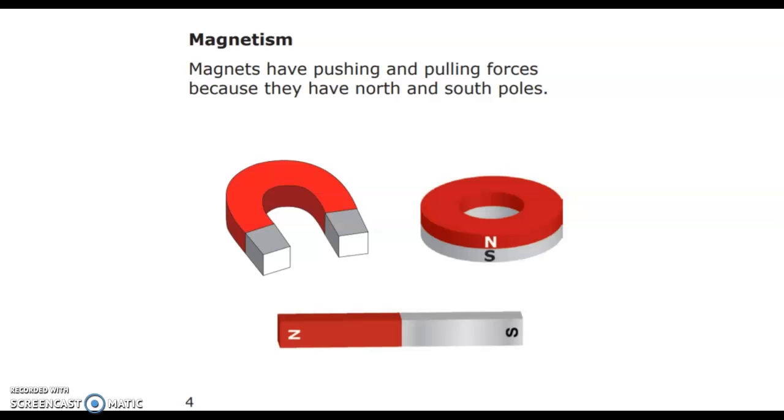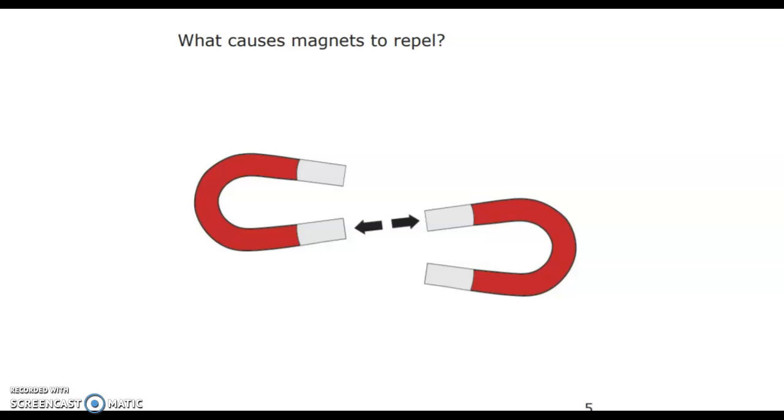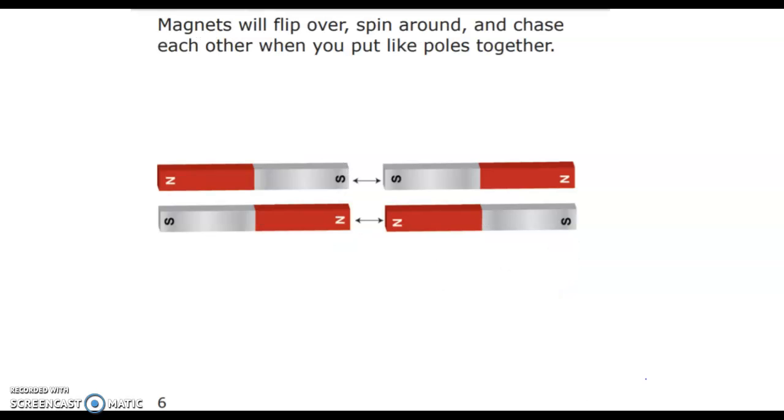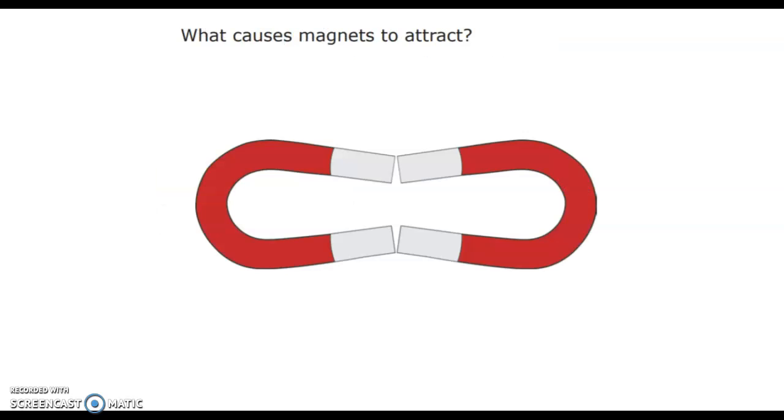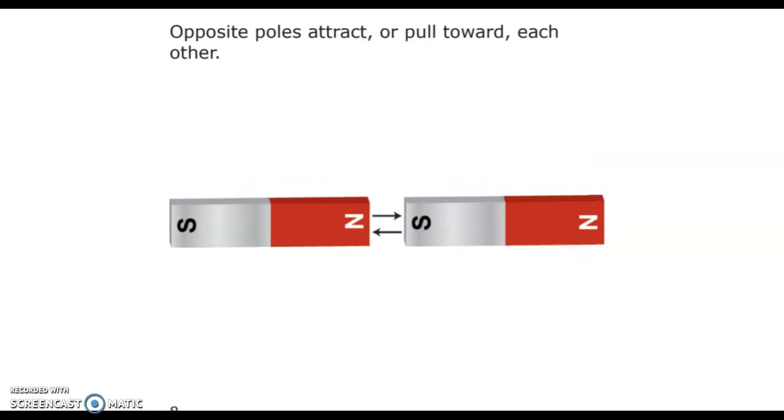Magnetism. Magnets have pushing and pulling forces because they have north and south poles. What causes magnets to repel? Magnets will flip over, spin around, and chase each other when you put like poles together. What causes magnets to attract? Opposite poles attract or pull toward each other.